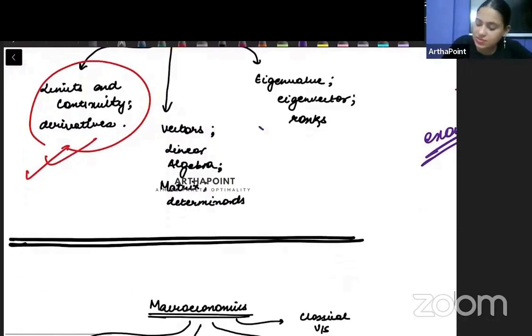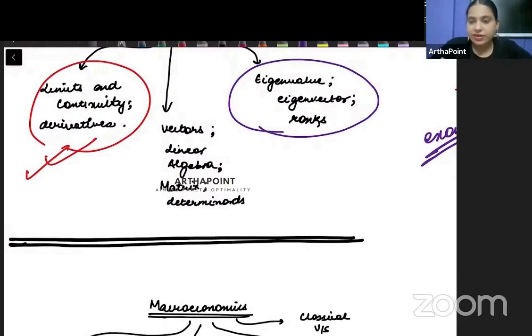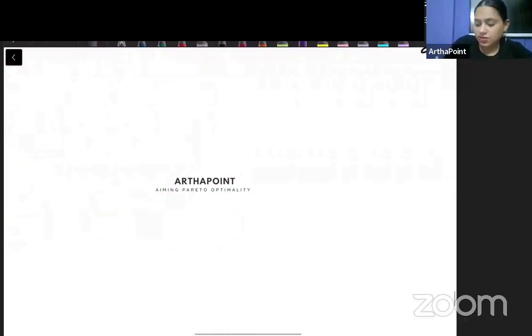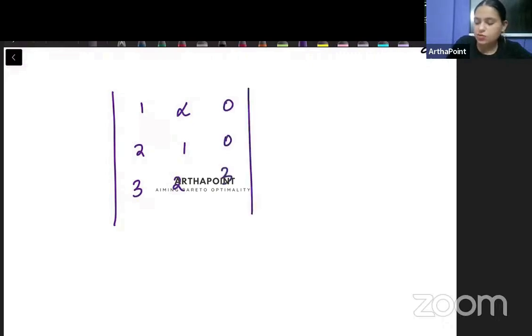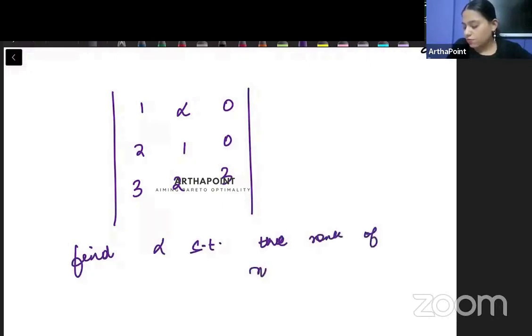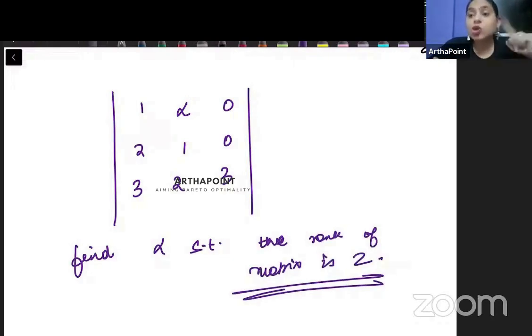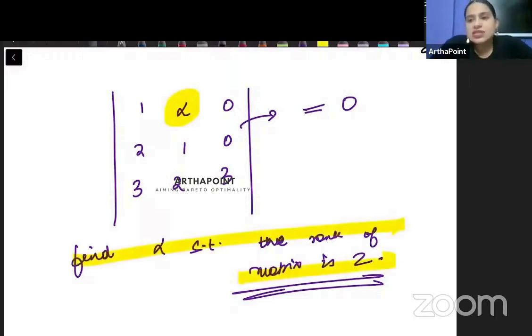Okay. Now, the second thing that has been asked is eigenvalue and eigenvector and rank. Suppose I give you a matrix: 1, 2, 3; alpha, 1, 2; 0, 0, 3. And I ask you to find the value of alpha such that the rank of the matrix is 2. I want the rank of the matrix to be 2, meaning I don't want it to be 3. So when will the rank not be 3? If the determinant is equal to 0. So you need to find that value of alpha such that the determinant becomes 0, right?